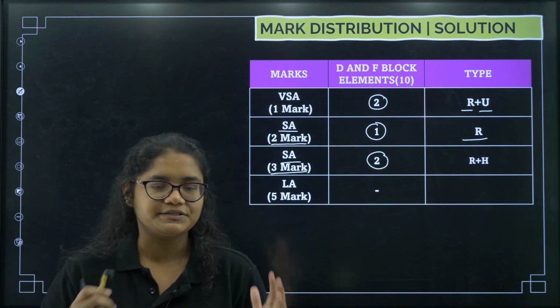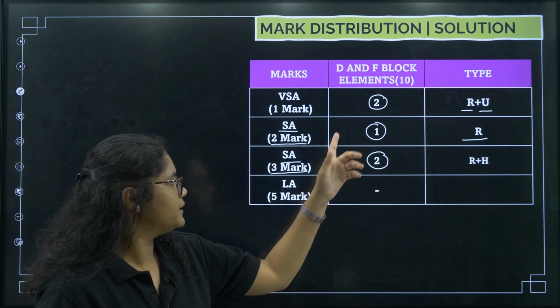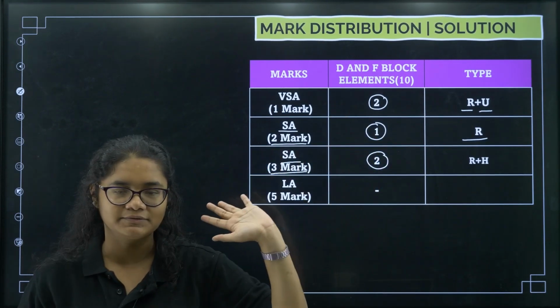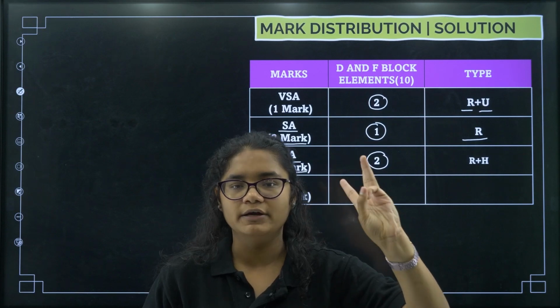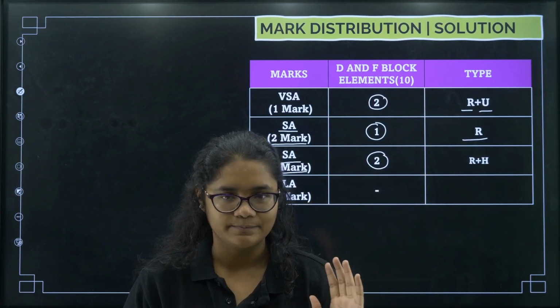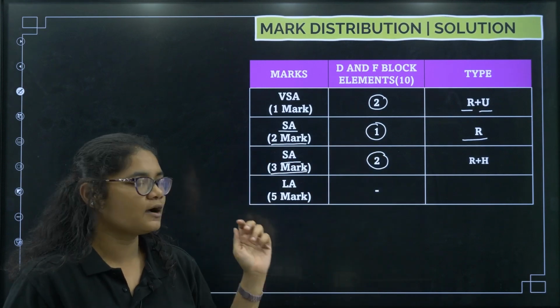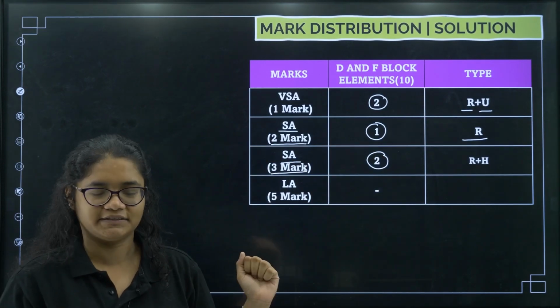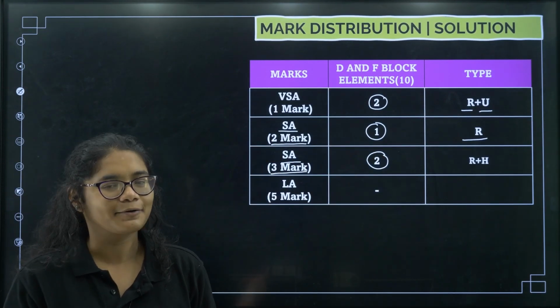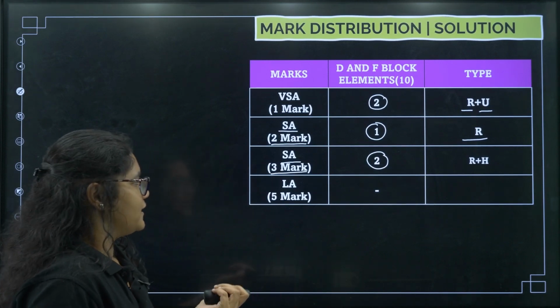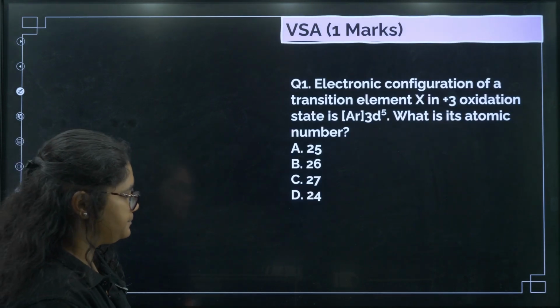So is the question pattern clear now? So in total, how many questions will be asked? 5 questions will be there: 2 MCQs, 1 two-marker and 2 three-markers, okay. So now if you have understood the pattern and the mark distribution, let's go and practice questions now, okay. Fine. So coming to the first question.